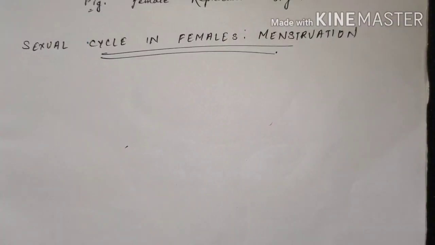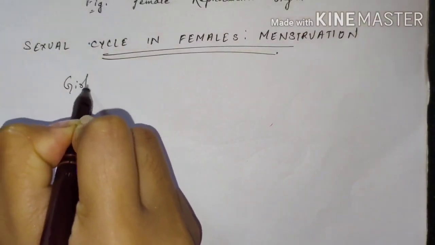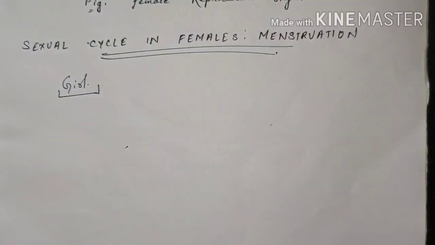We will now study the sexual cycle in females, that means the menstruation period. When a girl child is born, at that time the girl child already contains thousands of immature ova in her ovary.